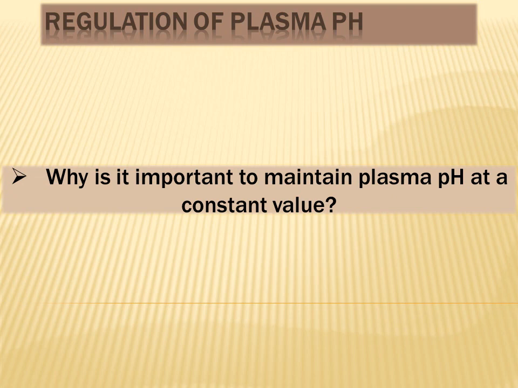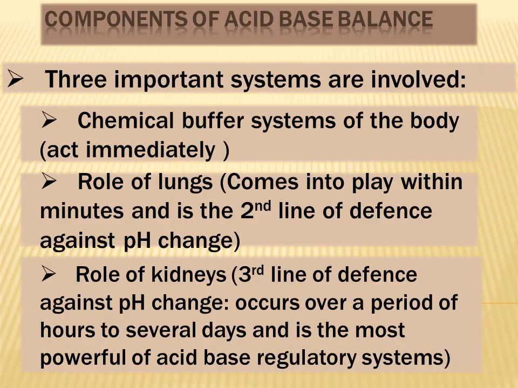That is why we need some mechanisms inside the body that are going to resist changes in fluid pH, and these different mechanisms form the basis of acid base balance inside our body. So what are the components of acid base balance? There are three important systems which are involved in maintaining the acid base balance inside our body, and these include: number one, chemical buffer systems of the body, both intracellular and extracellular; number two, the respiratory system; number three, the